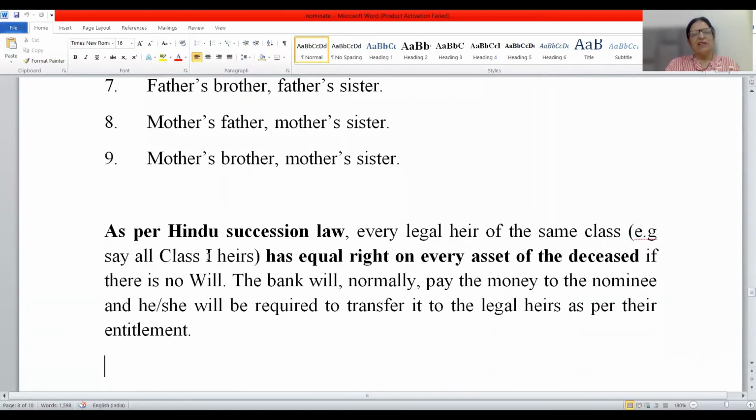Now, friends, I would like to discuss here, as per Hindu succession law, every legal heir of the same class, that is, class 1 or class 2, has an equal right on every asset of the deceased if there is no will. That is, we are talking about the intestate state. The bank will normally pay the money to the nominee, and he or she will be required to transfer it to the legal heirs as per their entitlement.